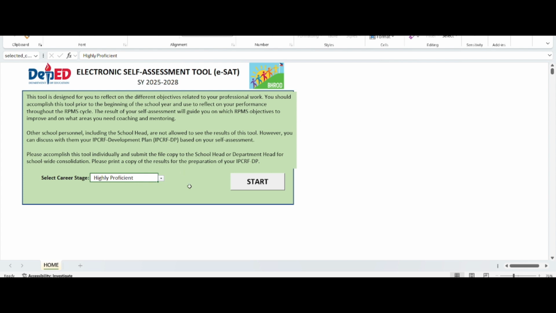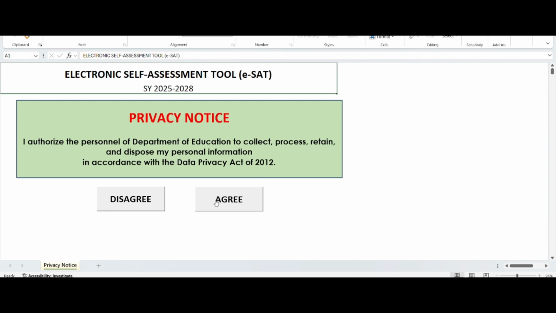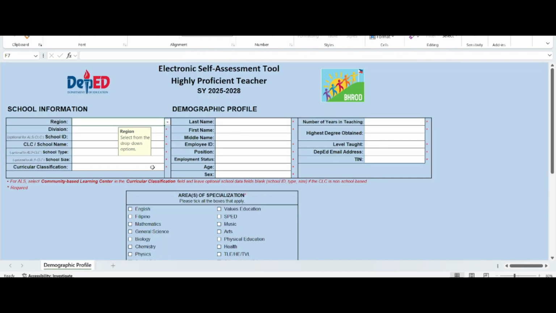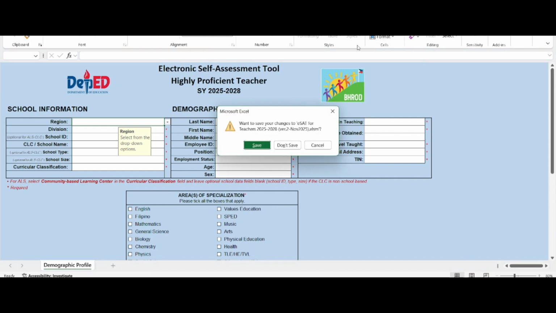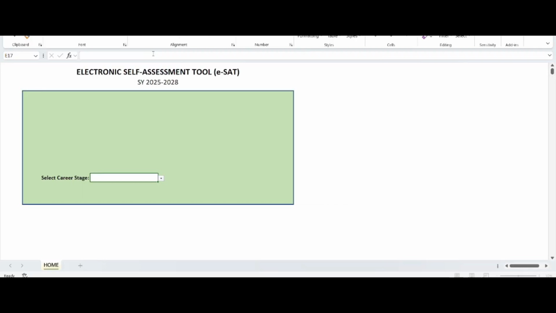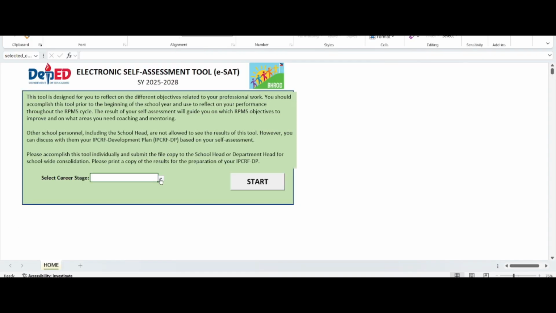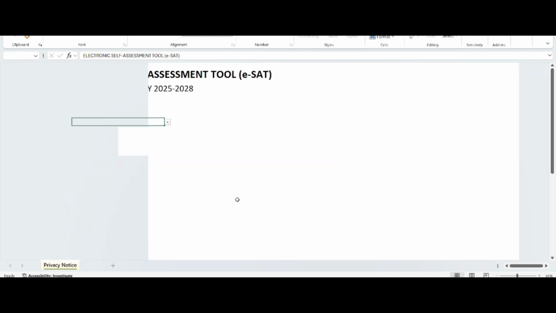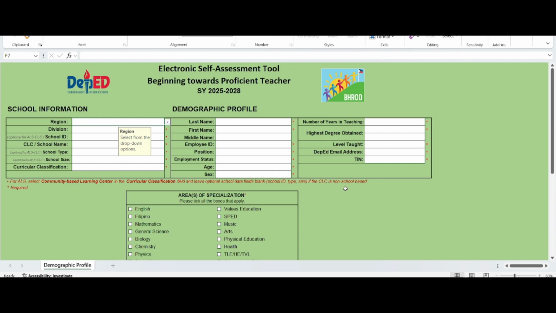Alright? Then, you can just click start, then agree, then you can click that. So ito, this is for highly proficient para ito sa mga master teachers. Same din kapag teacher 1 to 3 ho kayo, you can just go back doon sa file. Then again, nasabi ko na earlier, kapag teachers 1 to 3, ang i-click ho natin is beginning towards proficient. Then you can click start, the same pa din. Then green ho yung color, kasi yung highly proficient para sa mga MTs is blue yung sa kanila.